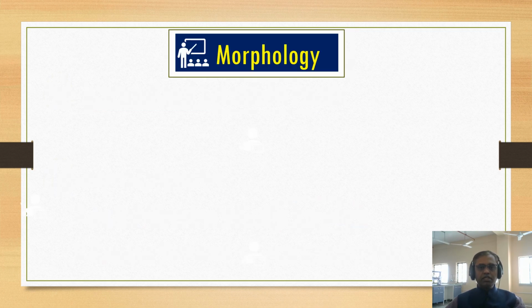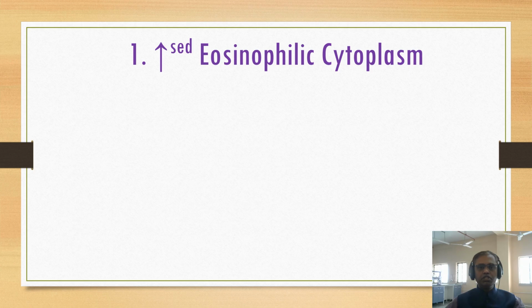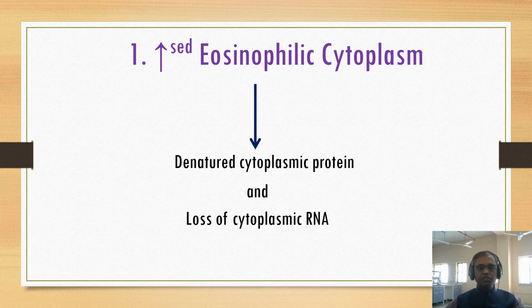So let us study the morphology. As we studied in the definition, a group of morphological changes identifies necrosis, so let us study it in detail. For better understanding, we divide morphology into two types: cytoplasmic changes and nuclear changes. Let us study the cytoplasmic changes. The first change is increased eosinophilic cytoplasm. Why is the cytoplasm increasingly eosinophilic? One reason is denatured cytoplasmic protein, and another is loss of cytoplasmic RNA.